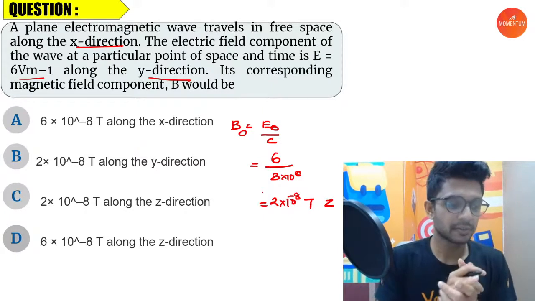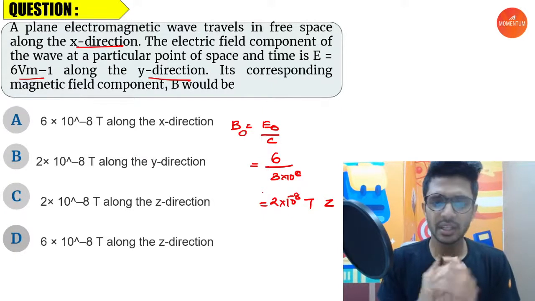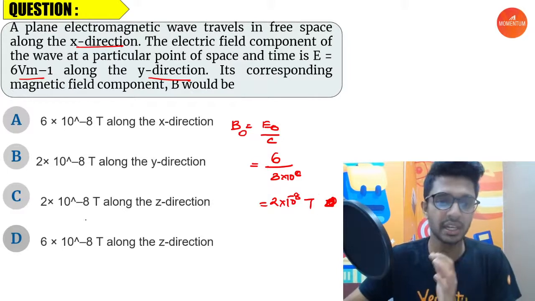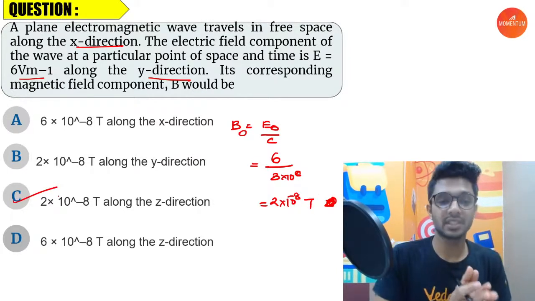So it is option D. Okay, sorry. It is option C. It is option C itself, right? Okay, sorry. I was just confused.